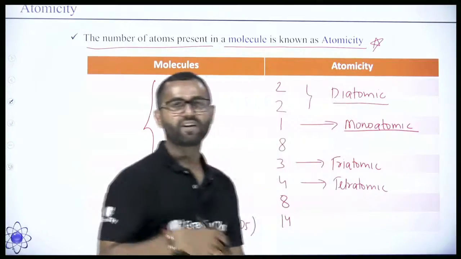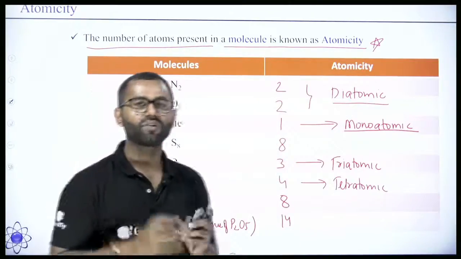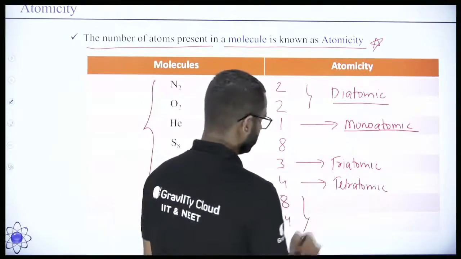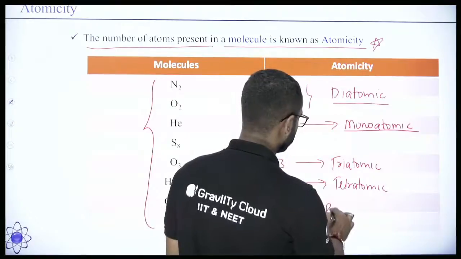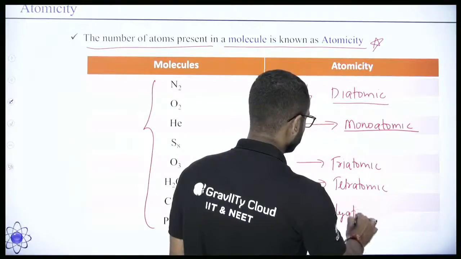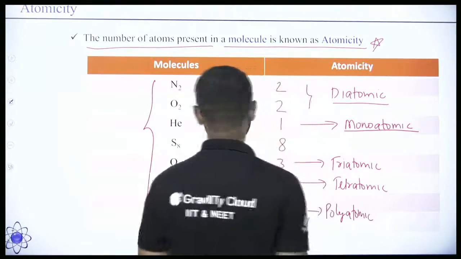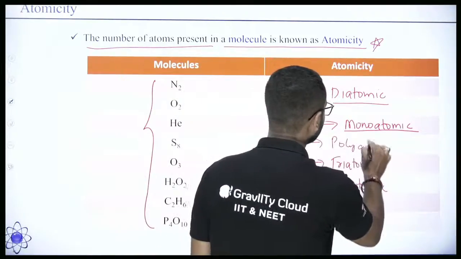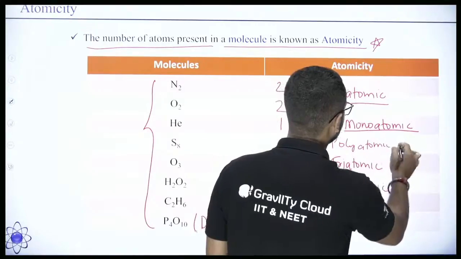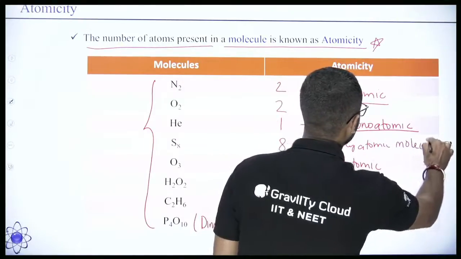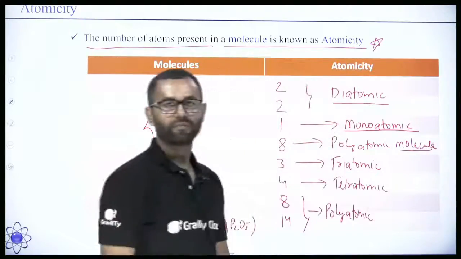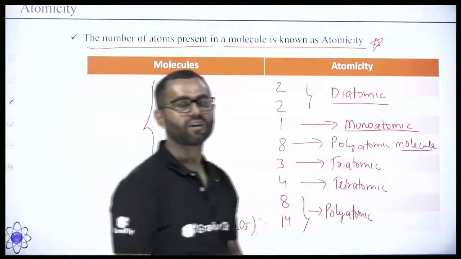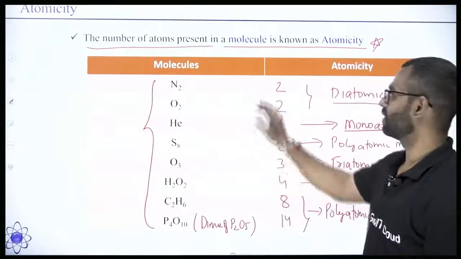And whenever we have atomicity greater than 4, it is called polyatomic. So all these two are polyatomic. These two are polyatomic ion molecules. This is also a polyatomic molecule. This is also a polyatomic molecule. Understood? Understood the atomicity and how we can calculate the atomicity of different atoms.